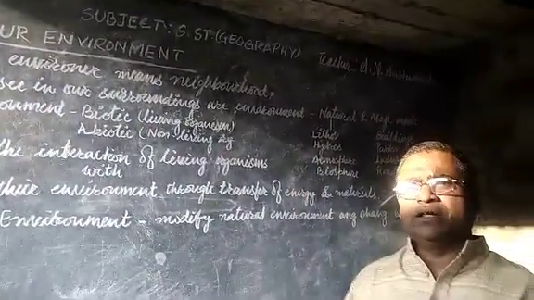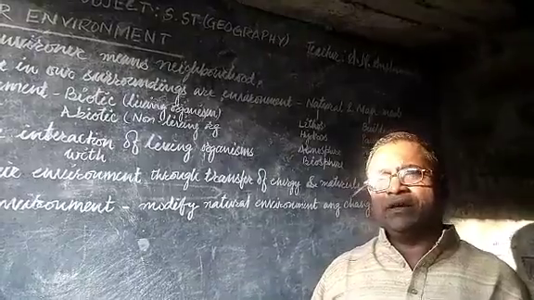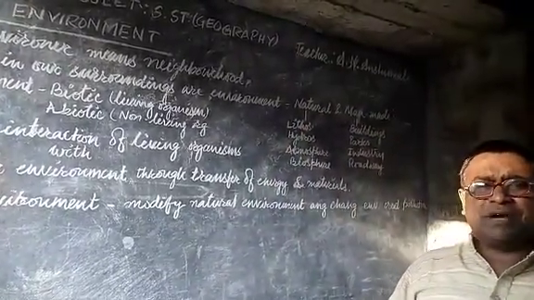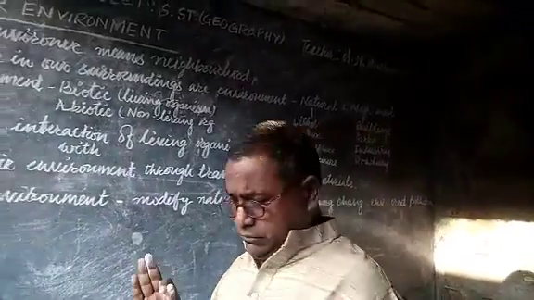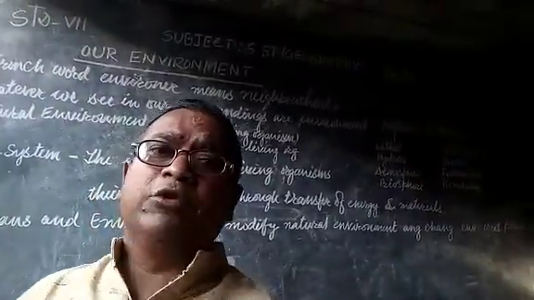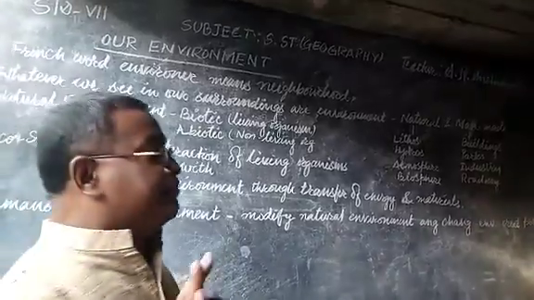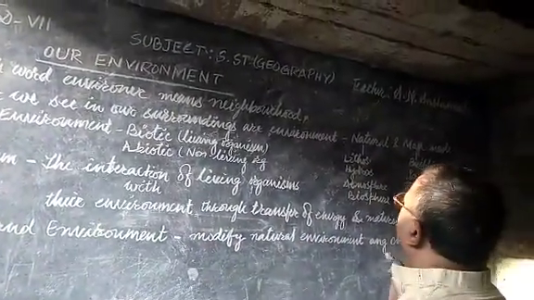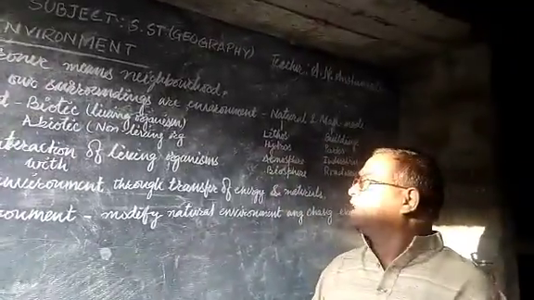All of these make up the natural environment, and these environments influence human beings, all animals, and all of nature also.